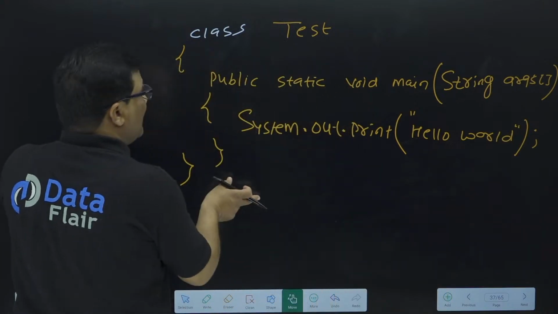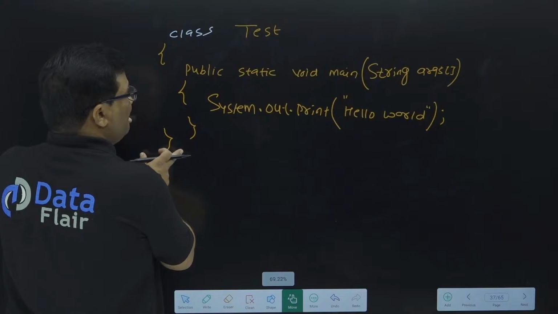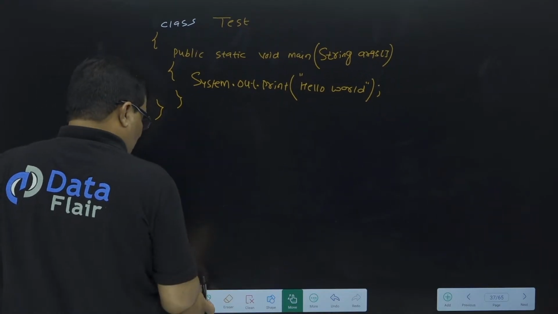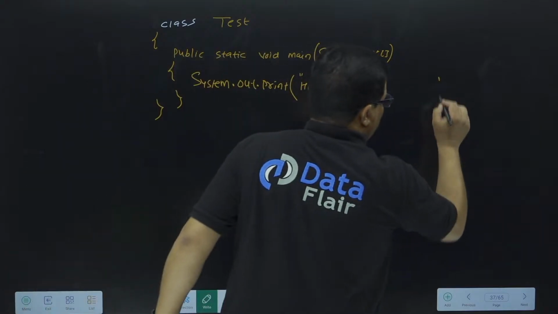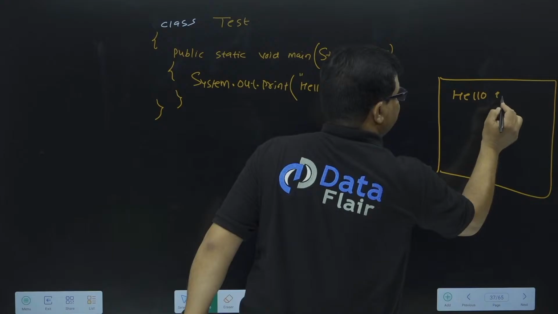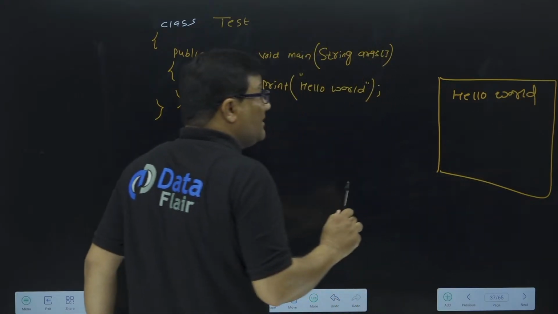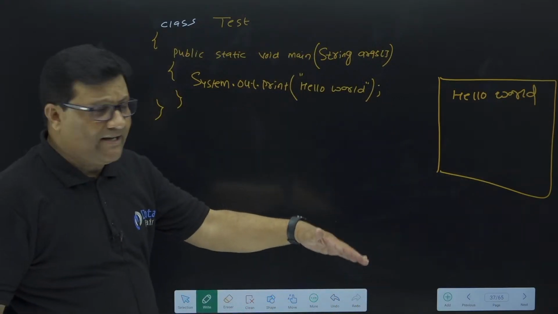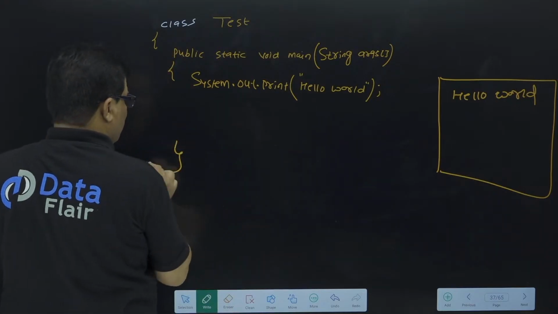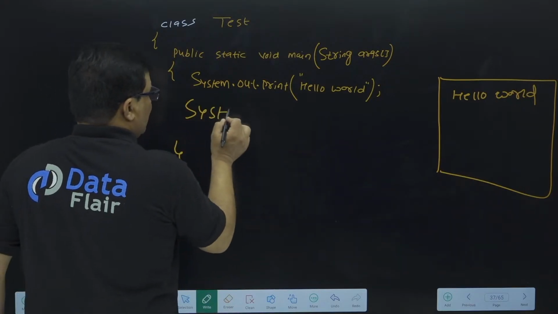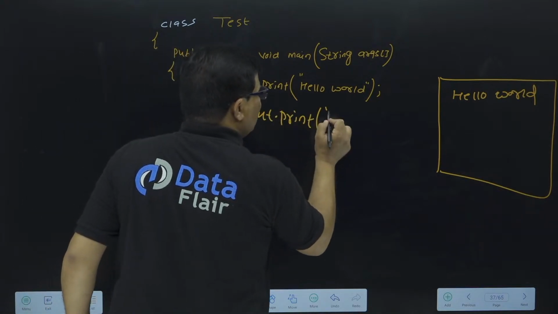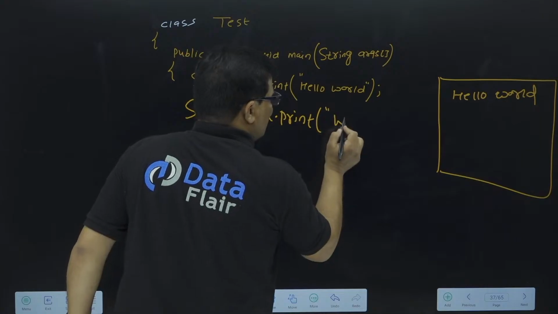Please be focused right now. Let me show you the output of this program. Suppose this is the output screen we have, the console screen. So in this console screen, I'll get my output, hello world. Now suppose I need to write something again in the next line, like welcome. So again I'll use the same statement, System.out.print, and suppose my next statement is welcome.